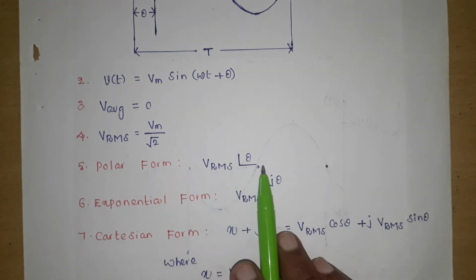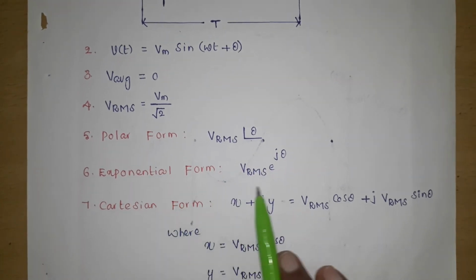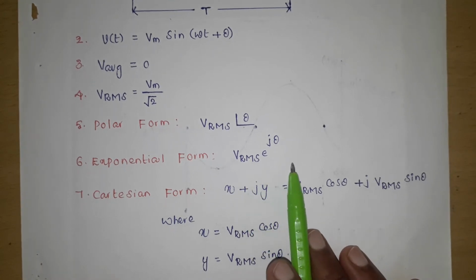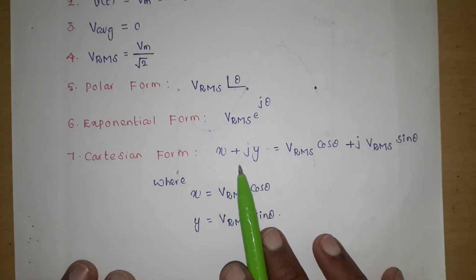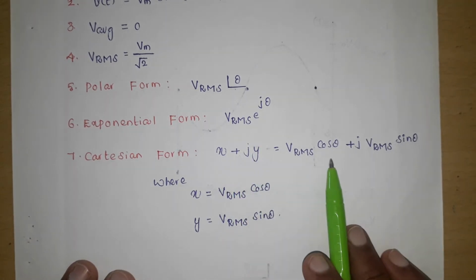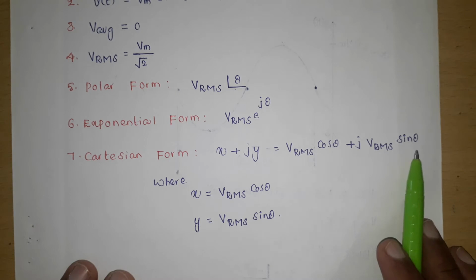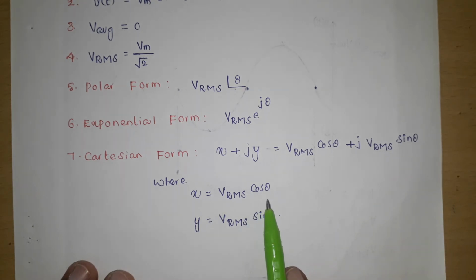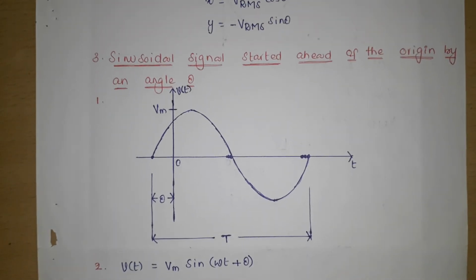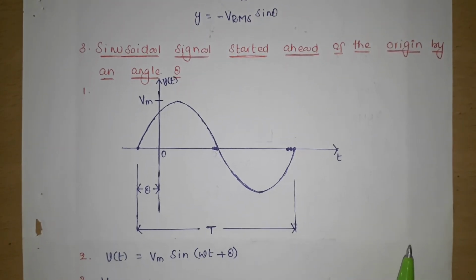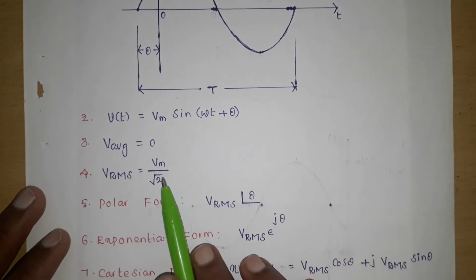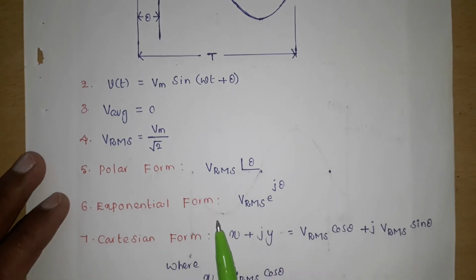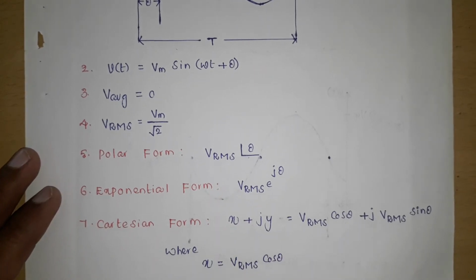So V RMS at an angle of theta is polar form. What is exponential form? V RMS e power j theta is exponential form, and Cartesian form is x plus jy, where x is V RMS cos theta and y is V RMS sin theta. So here, for a sinusoidal signal started ahead of the origin by an angle theta, this is the waveform, and the mathematical equation, average value, RMS value, polar form, exponential form and Cartesian form.